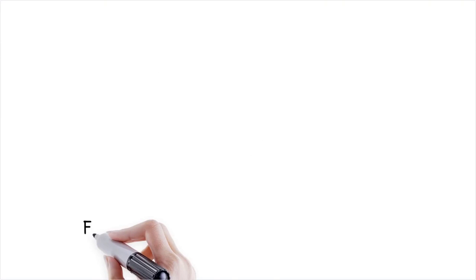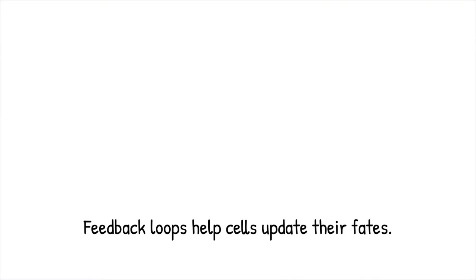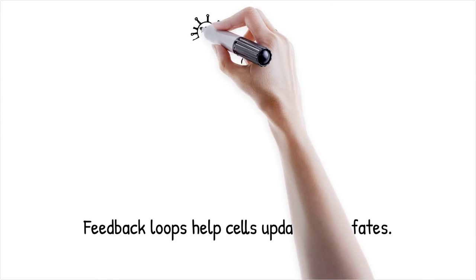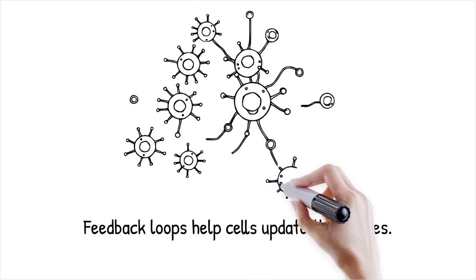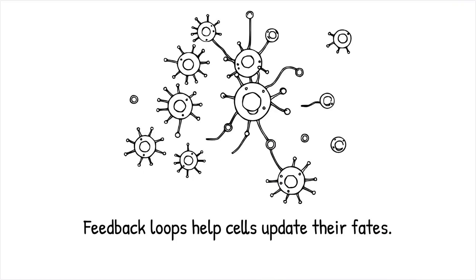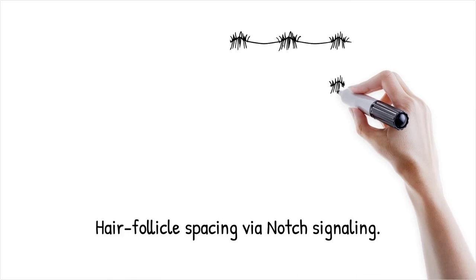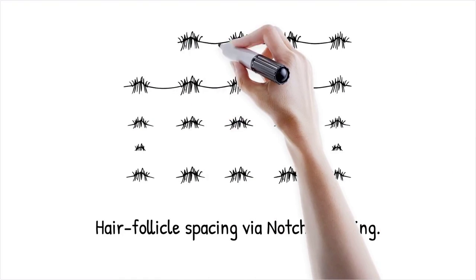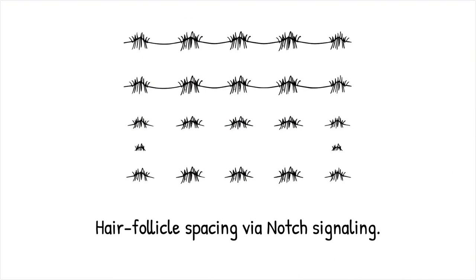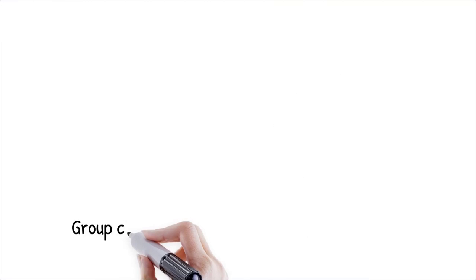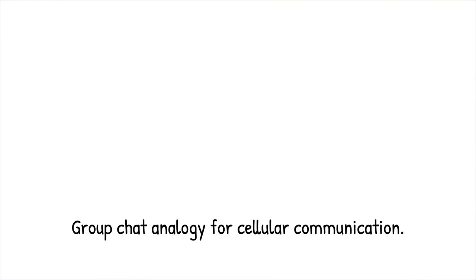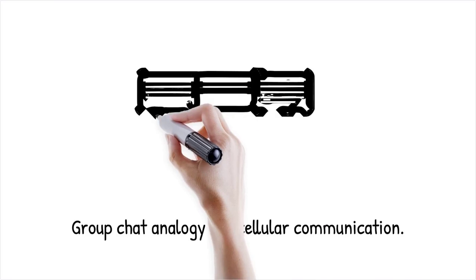Rapid signal transduction and feedback loops ensure that cells update their fates in response to neighbor states. This local communication network underlies tissue's ability to perform spatial computations. During hair follicle spacing in mammals, lateral inhibition via Notch signaling ensures a regular spacing pattern, much like a CA avoiding adjacent on-states. It is like a group chat where each participant decides to send a message only if none of their closest friends have already done so.